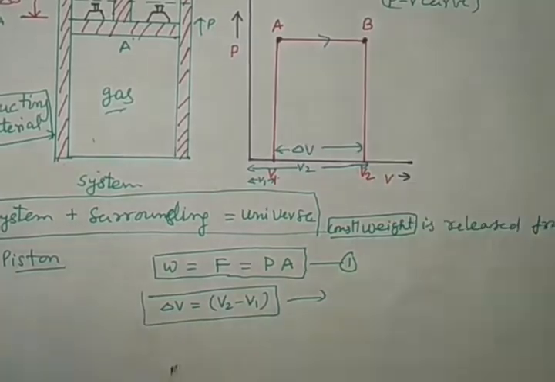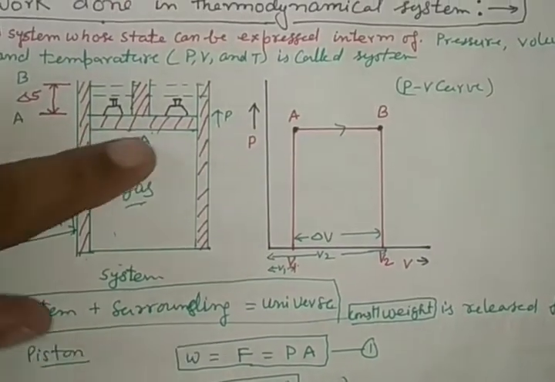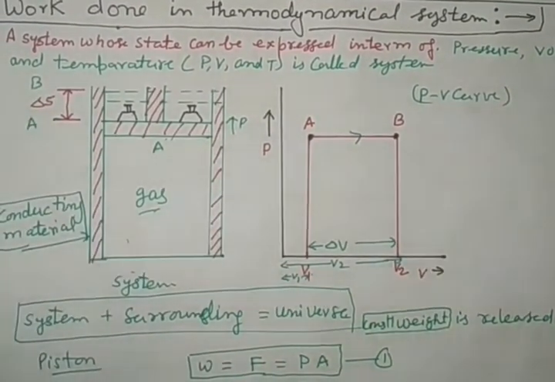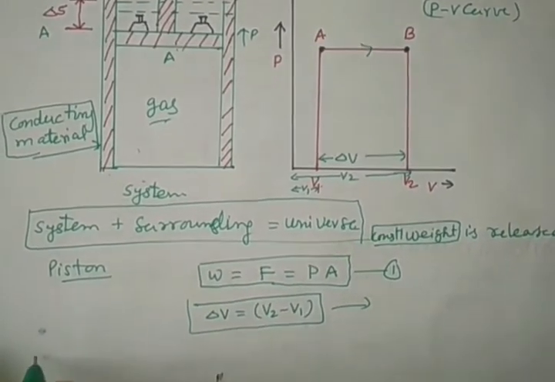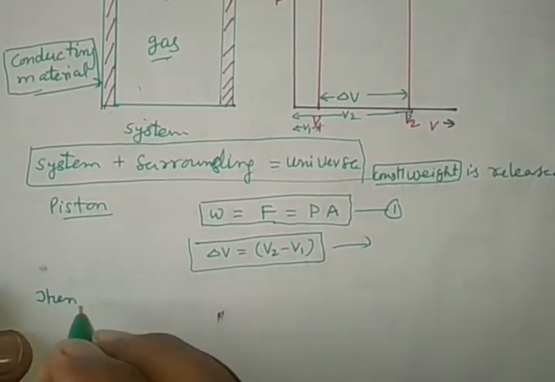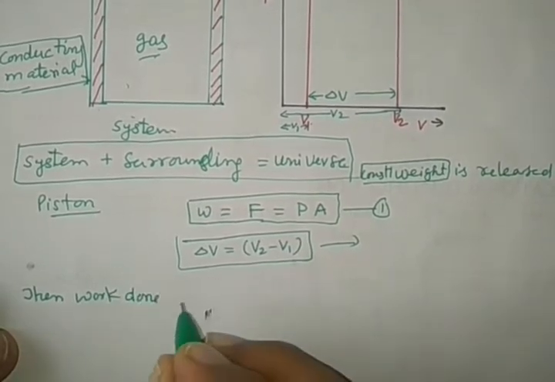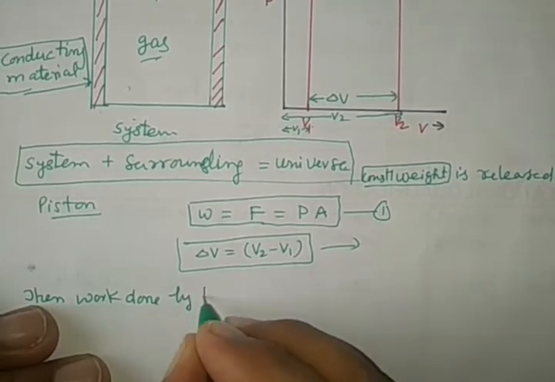Now see, when we release a weight and the displacement is delta S, we can calculate the work done by the gas.